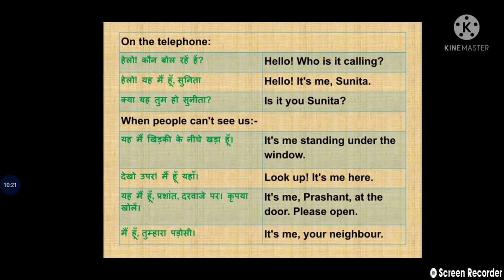On the telephone. Hello, who is it calling? Hello, it's me, Sunita. Is it you, Sunita? Now it is used when people cannot see us. For example, it's me standing under the window. Look up, it's me here. It's me, Prashant, at the door. Please open. It's me, your neighbor.